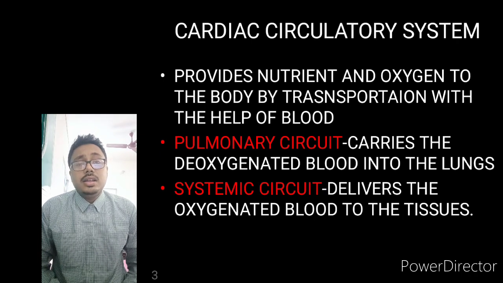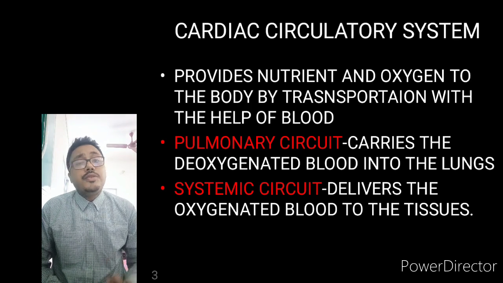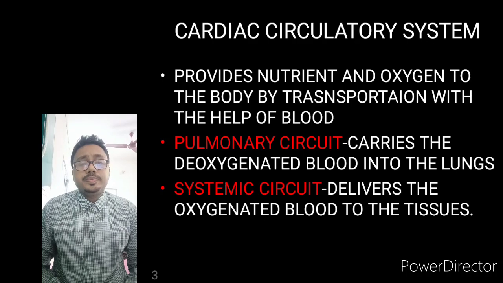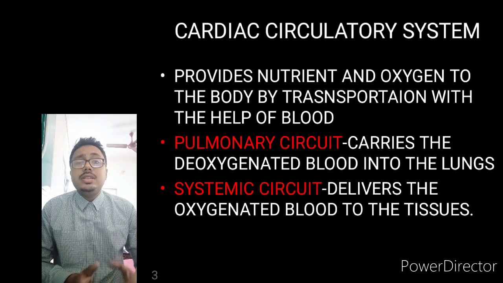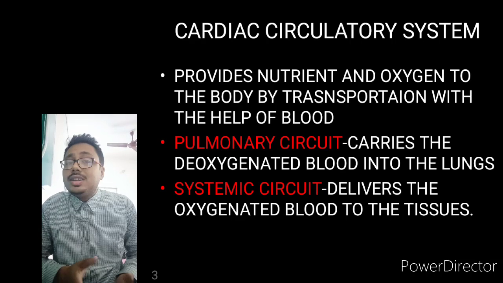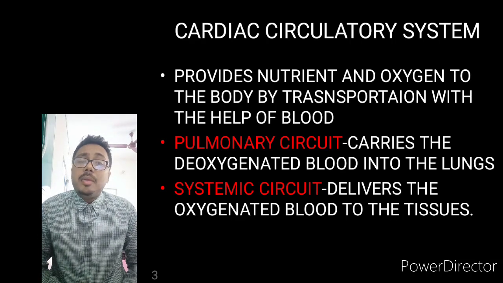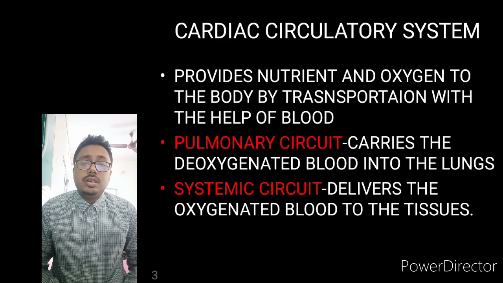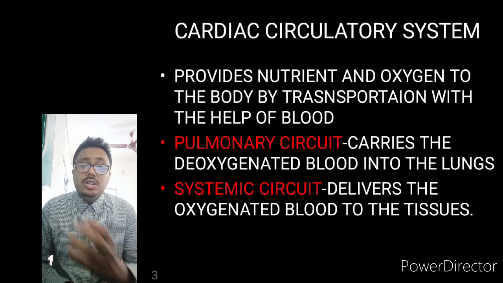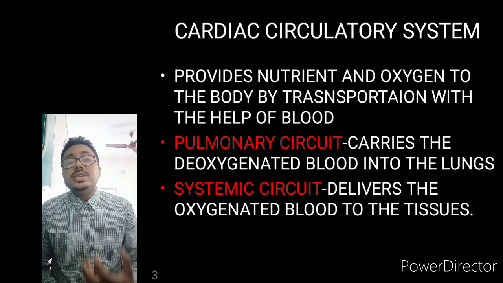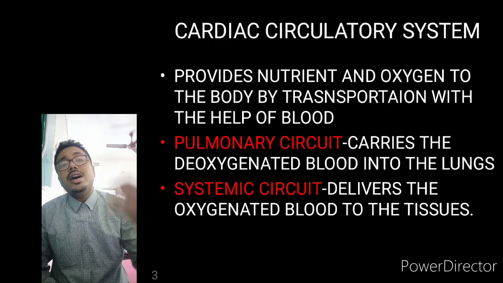It is carrying carbon dioxide. And where does the carbon dioxide come from? It comes after metabolism as a waste product, which gets into the blood vessels, and it is carrying that deoxygenated blood into the lungs to purify.